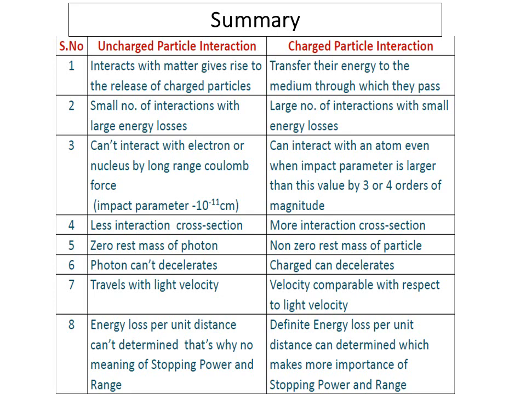Here, a small number of interactions with a large energy loss will happen in the case of uncharged particle interaction, but in the case of the charged particle interaction, we will be having a large number of interactions with small energy losses. The uncharged particles can't interact easily with the electron or nucleus. They have less interaction cross-section. They have zero rest mass in the case of photons, and photons can't decelerate.